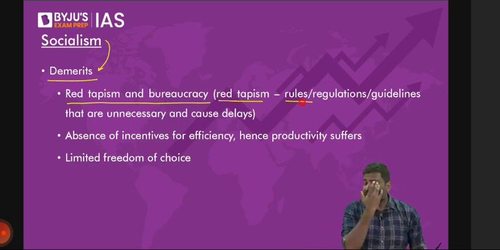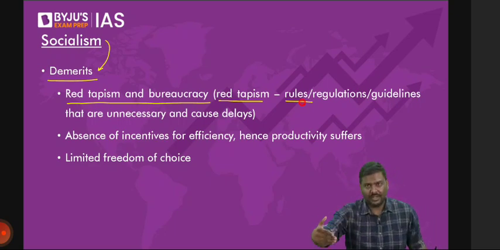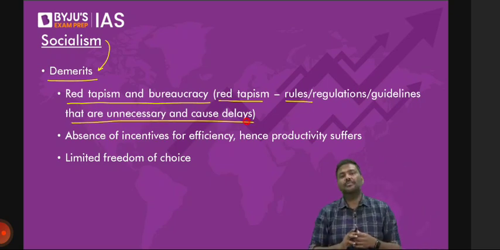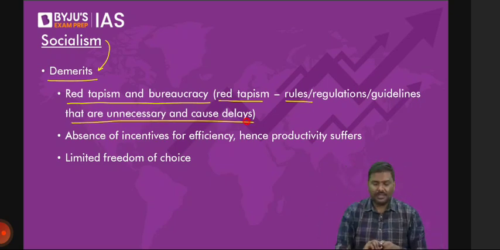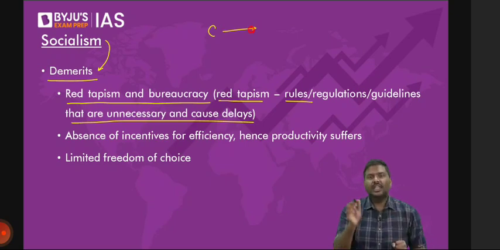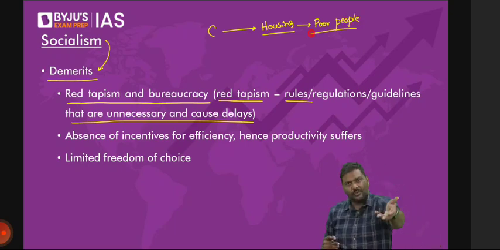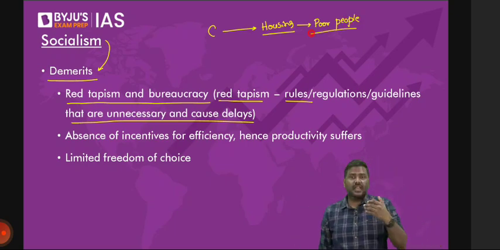But what is the issue here? Because the government has a lot of rules and regulations, it will delay. There is an unnecessary delay in the system. I'll give a very simple example. Imagine, in a country, they've announced that they will provide housing, that is, they will provide money for construction of housing to poor people. One policy says, I will give you money to construct a house. But understand this carefully. What is the process?